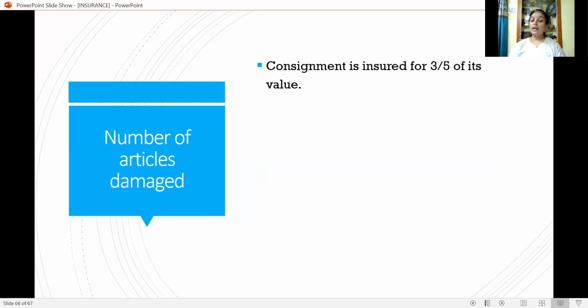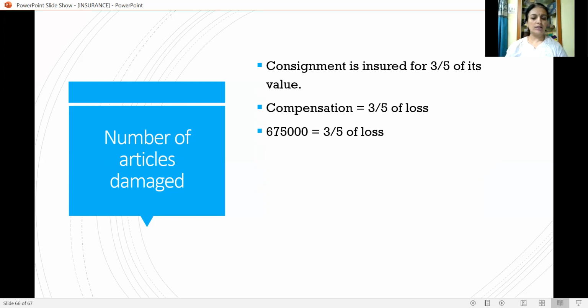And we have to calculate now the number of articles damaged, with the help of loss. So the consignment is insured for 3 upon 5 of the original value. Therefore, loss will also be paid 3 upon 5. Compensation is equal to 3 upon 5 into loss. So compensation is known to us, that is 6,75,000 given in the problem, which is nothing but 3 upon 5 into loss.